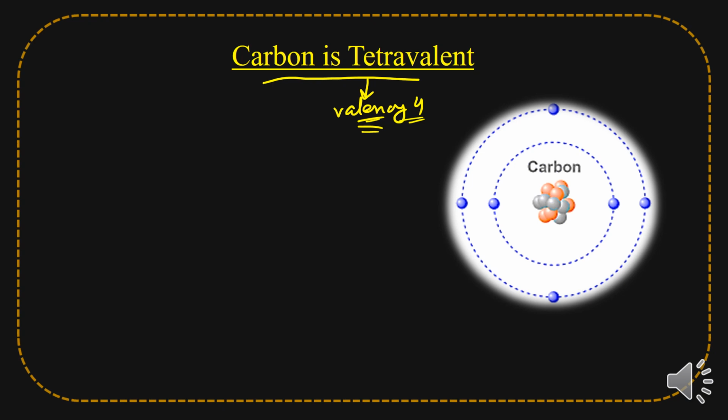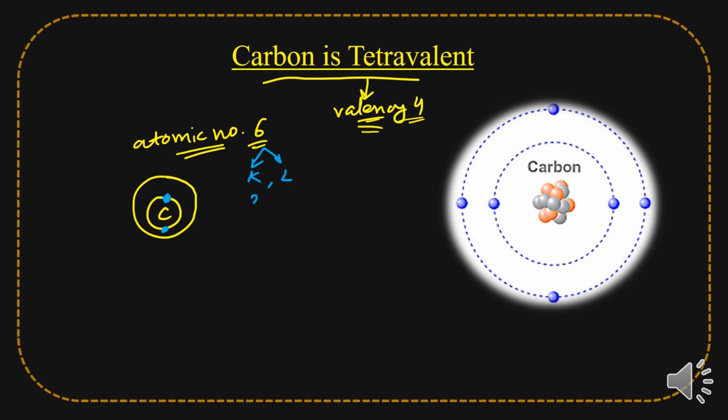As the atomic number of carbon is 6, let's write it down so that we cannot forget it. As we know, the atomic number of carbon is 6. Let's draw the diagram also so that we can have better clarity. We will use contrasting colors so that we don't get confused. As I have drawn, the shells are divided into K and L. K will have 2 and L will have 4. So let's draw it.